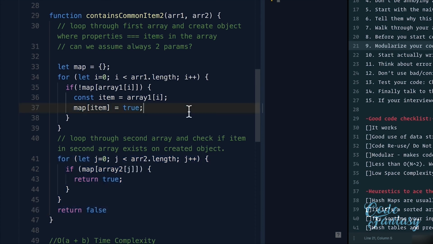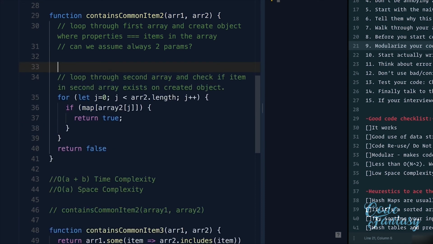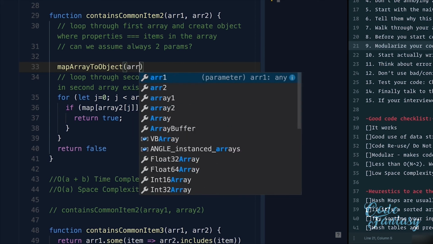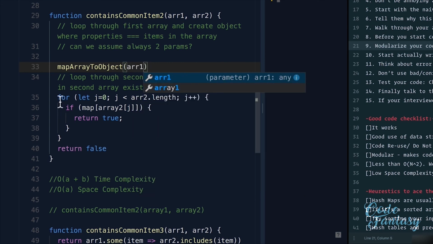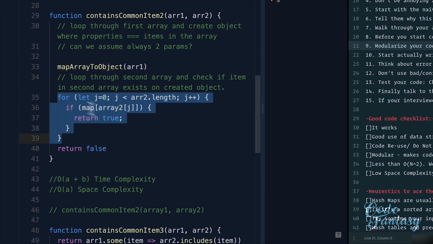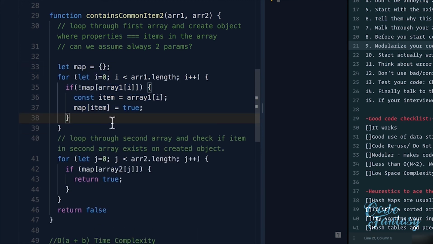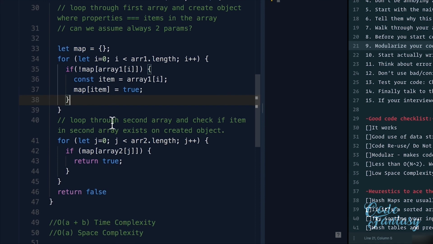For example, here, what we might want to do is actually separate these out into different functions. Maybe creating a function in here that says map array to object that receives the first array item. And then maybe here another function to the outside world that says compare array to object. Now, you don't really have to do this during an interview, but it's good to mention it and talk about the idea of modularizing your code.